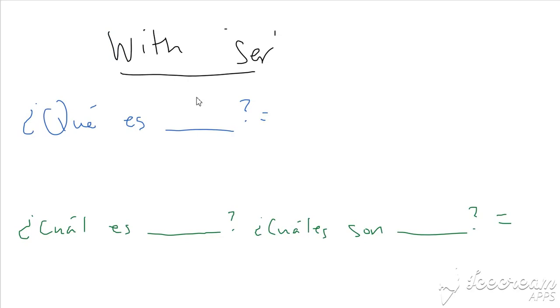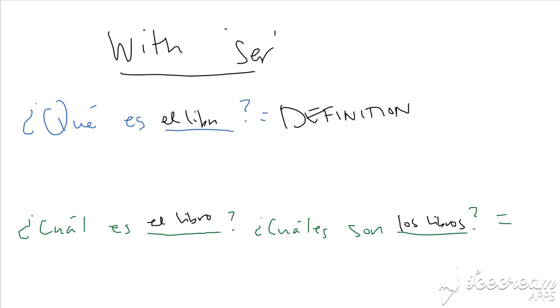So, something important. When you're using the verb ser, qué means something very different than cuál. For example, if I said, ¿Qué es el libro?, I would be asking for a definition. That would be like if I have absolutely no idea what a book is, and I want you to explain it to me, I would say, ¿Qué es el libro?, what is a book? And then you would tell me a book is a collection of pages that are bound together in a hardcover or whatever, the definition.